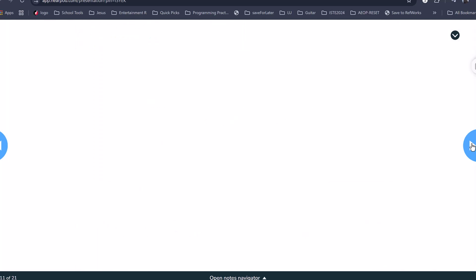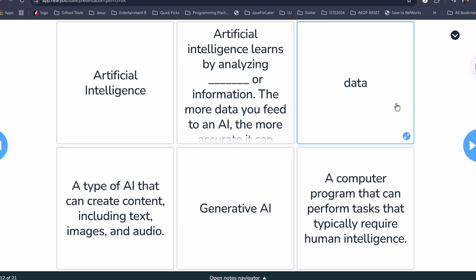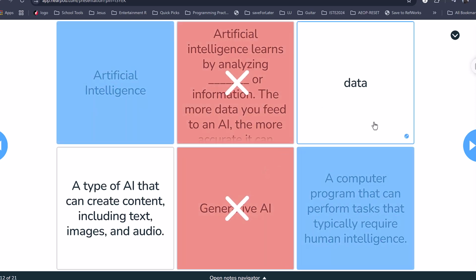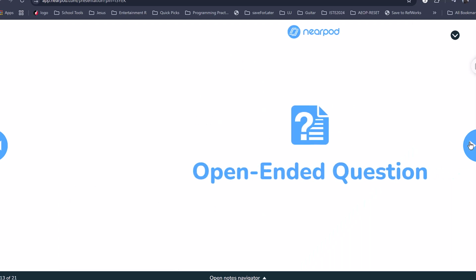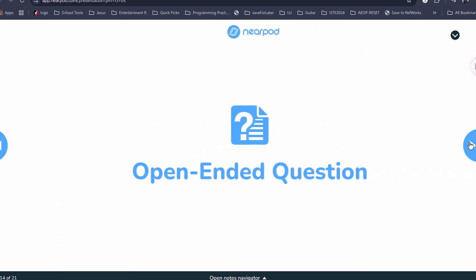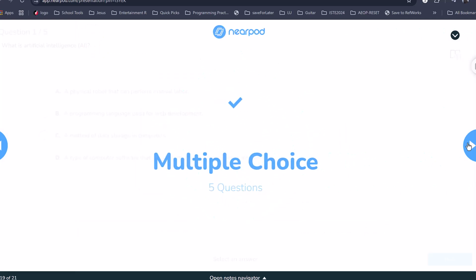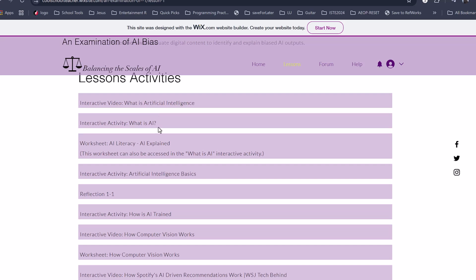Key vocabulary. This is a matching activity where students will match the terminology with the definition. So if I click on artificial intelligence, choose the right answer. If I click on the definition and choose the wrong answer, then that's what happens. Open-ended questions. And at the end of this, there is a 5-question assessment. There's a worksheet. This is the same worksheet that was part of the Nearpod activity.